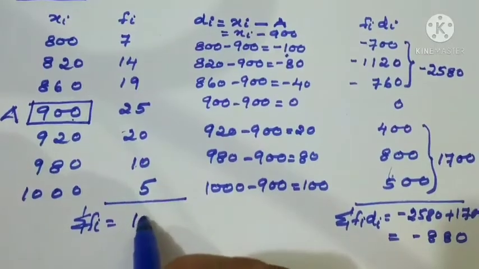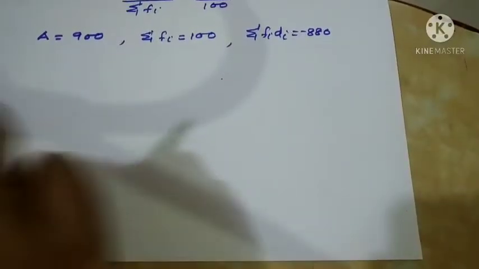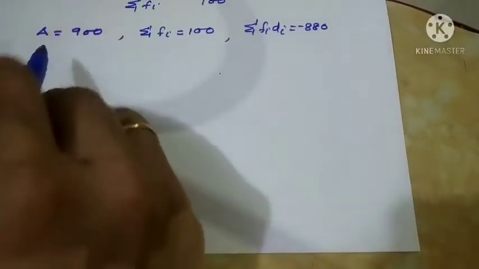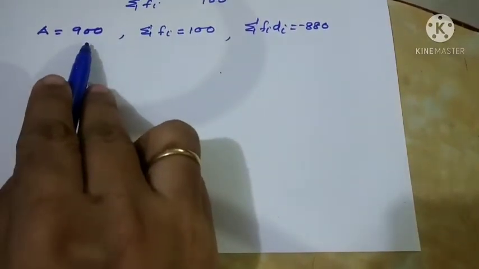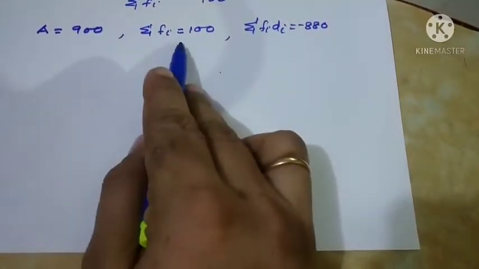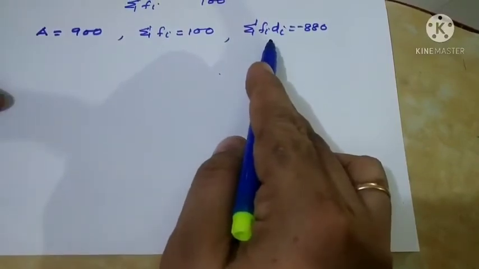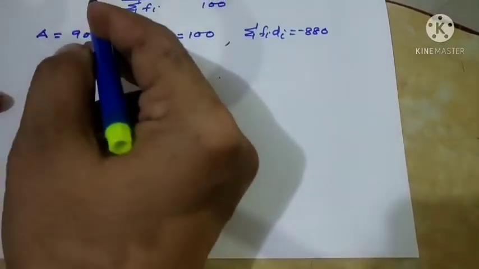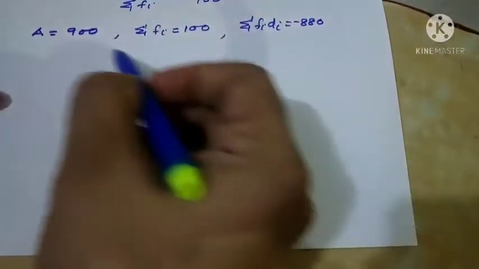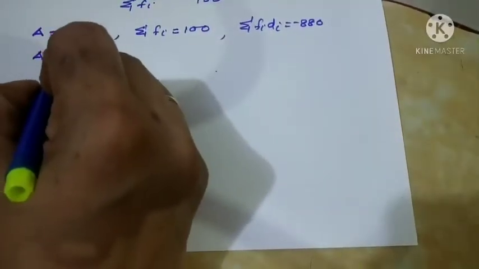It is 100. So what are the values we have got here? We'll write down: A, that is the assumed mean, equal to 900, sigma fi equal to 100, sigma fi di equal to minus 880. Now, assumed mean method.